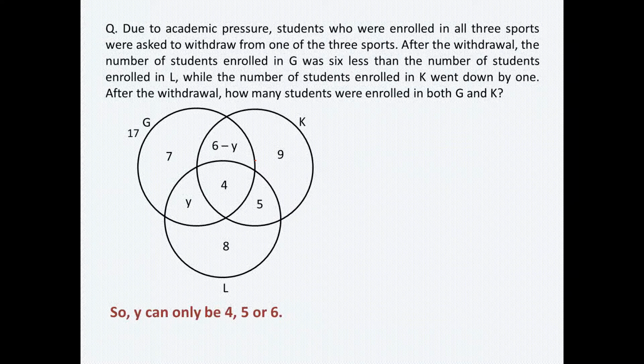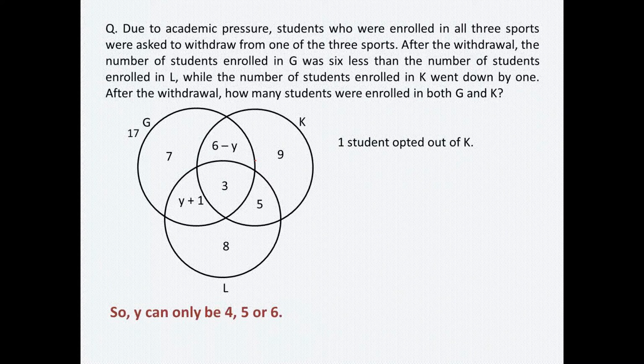So the first important information is that the number of students enrolled in K went down by 1, which automatically means one student opted out of K. If one student opts out of K, that means the area which is common among all three would become 3, and the area which is in G and L but not K would become Y plus 1, because one kid will come out of the area which is common in all three, and he is withdrawing from K only. That means he will move into the area which is common in G and L.